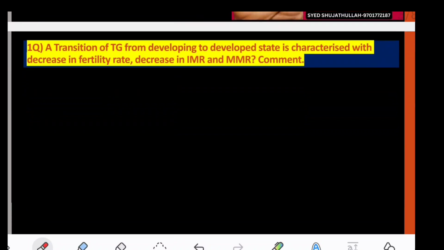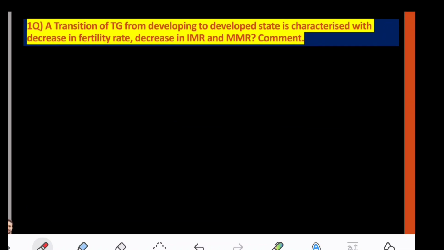Okay, chalo, the topic of discussion, the question that we are going to discuss today, is the demographic transition of Telangana.